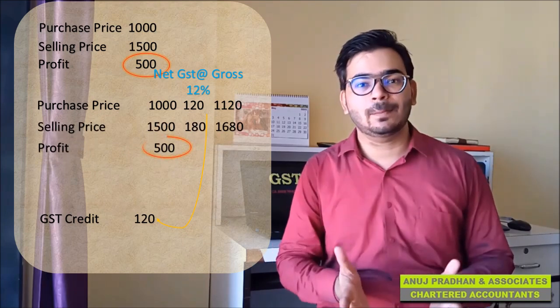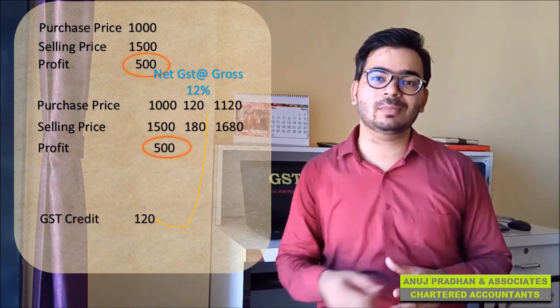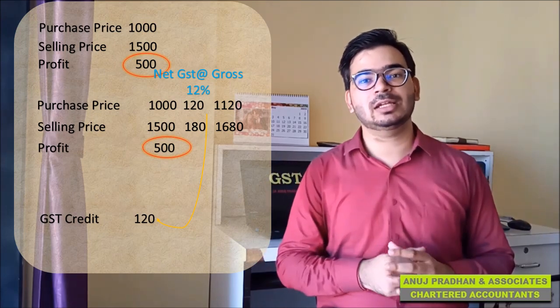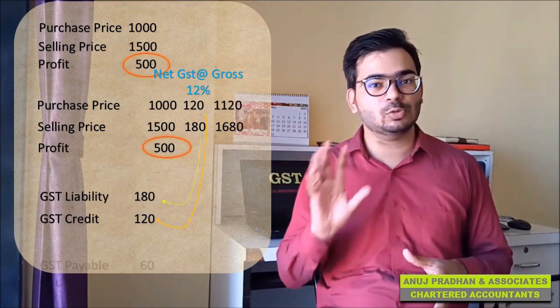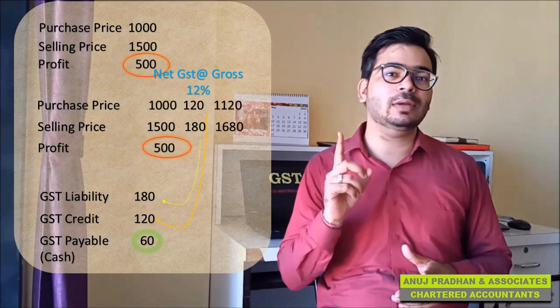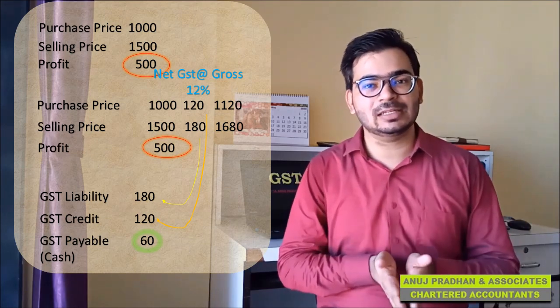This was the first part of the transaction. In the second part, I will sell this product. So while selling this product, I will sell this product for 1500 rupees plus GST, that is 180 rupees. Now this 180 rupees I have to collect from my customer and pay to the government on the behalf of my customer. But one thing I need to realize is that I have already paid 120 rupees. So what I have to pay is 180 minus 120, which is 60 rupees. This 60 rupees is something I have to pay in cash and the 120 rupees is something I have already paid from my credit. So this is how GST liability is calculated and payment is made.